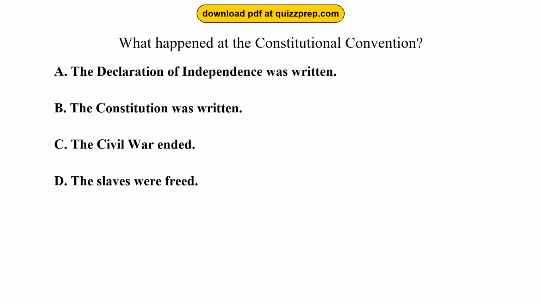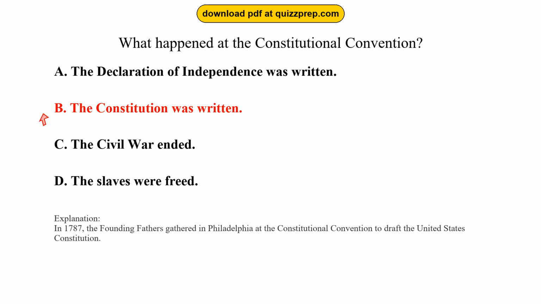Question 40. What happened at the Constitutional Convention? Option A, the Declaration of Independence was written. Option B, the Constitution was written. Option C, the Civil War ended. Option D, the slaves were freed. The correct answer is option B. The Constitution was written. In 1787, the Founding Fathers gathered in Philadelphia at the Constitutional Convention to draft the United